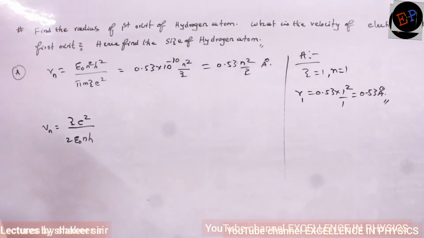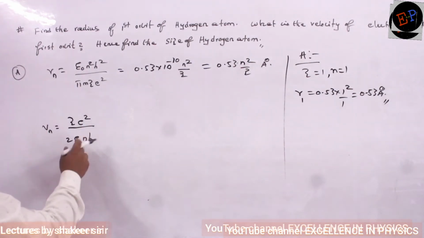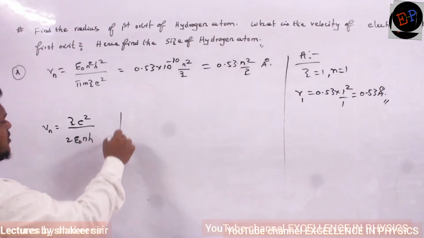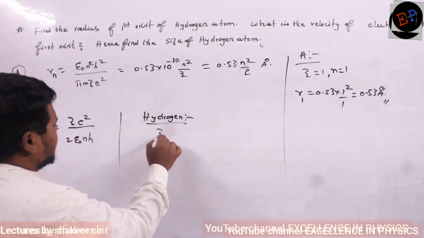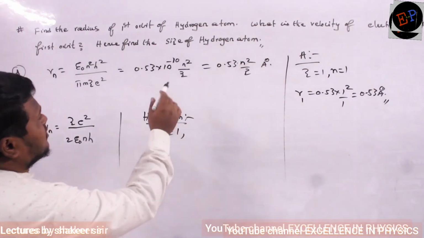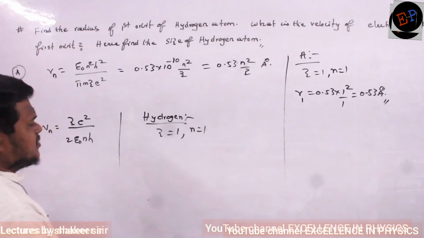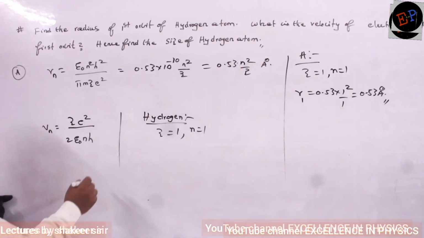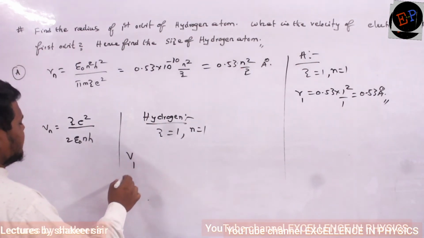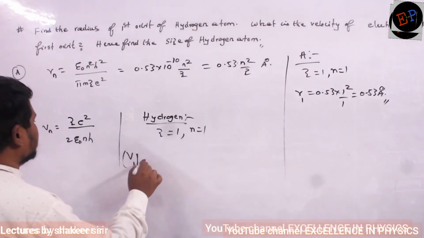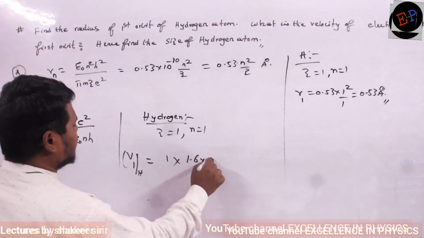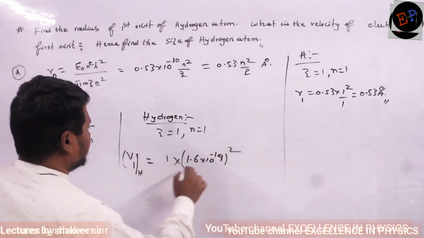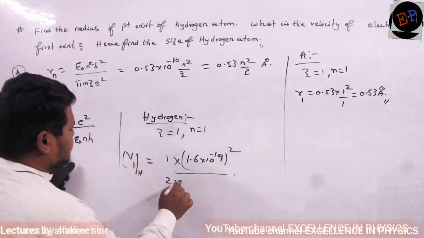Clear? Then what is the velocity of the electron in the first orbit? Velocity. So again for hydrogen only. Again for hydrogen, Z value is 1 and he is asking for the first orbit only, so I will take n value to be 1. So substitute all the values. The velocity of the electron in the first orbit of hydrogen: Z value is 1, the charge of the electron is 1.6 into 10 power minus 19, whole square, divided by 2 epsilon naught.